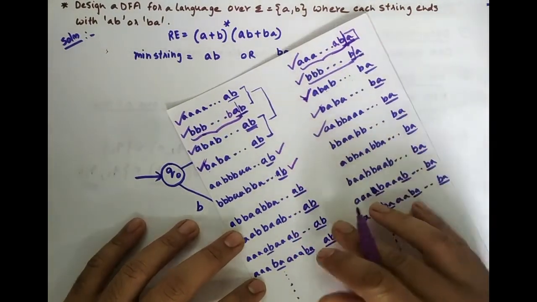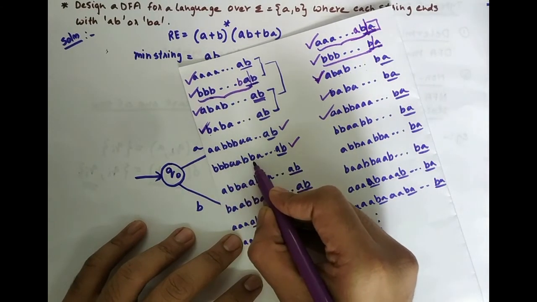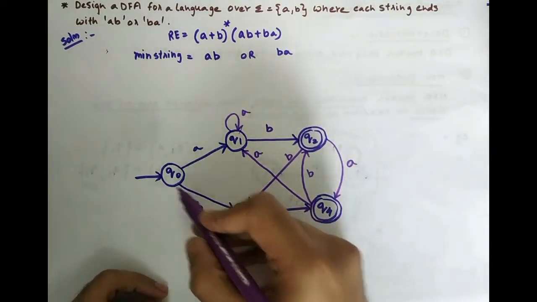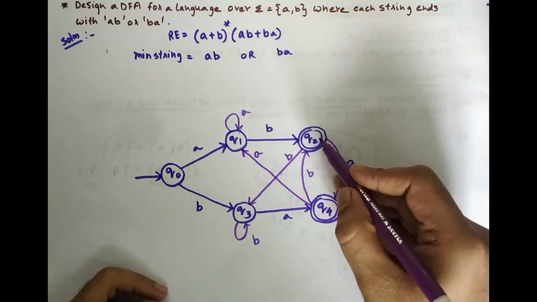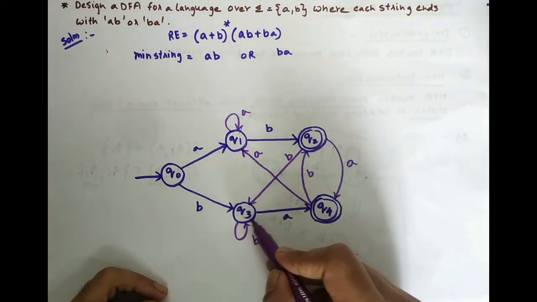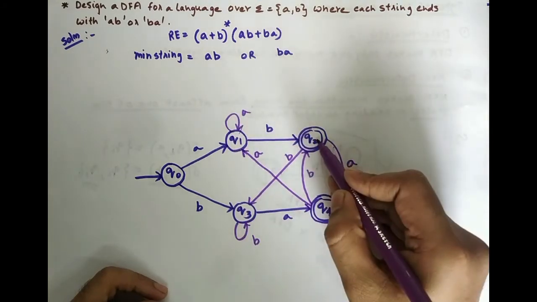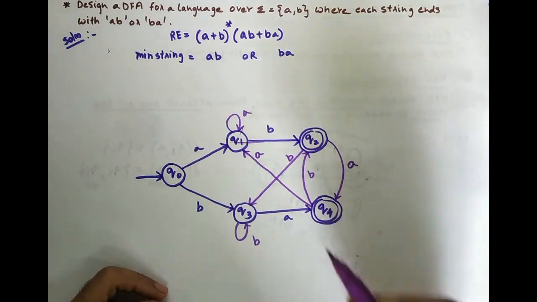Then in a similar manner, let's check some B's, some A's, some B's, some A's ending with AB. Let's see whether this is accepted. Some B's, some A's, some B's, some A's, and so on, ending with AB is also accepted, and ending with BA is also accepted.